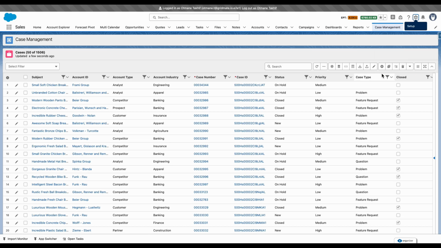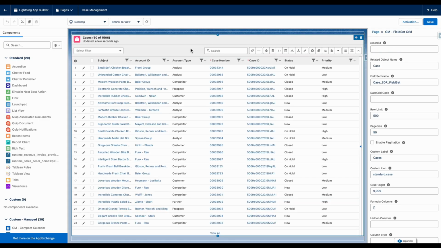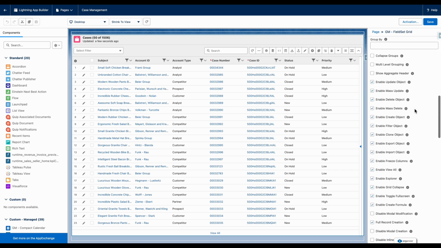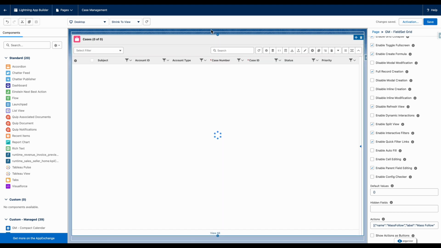Click on Edit Page to open the App Builder. Select your grid component, and in the right-hand panel, scroll down to find Enable Parent Fields Editing. Simply check the box. Click Save, and head back to your grid.